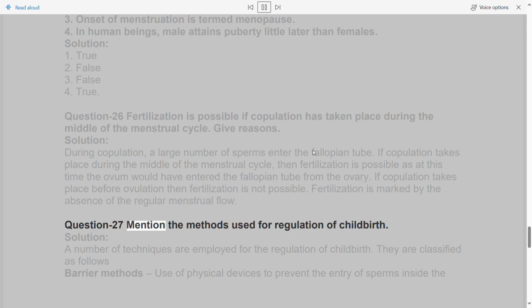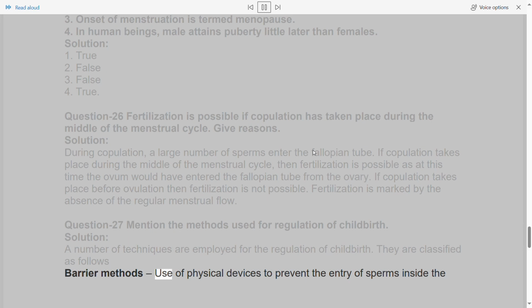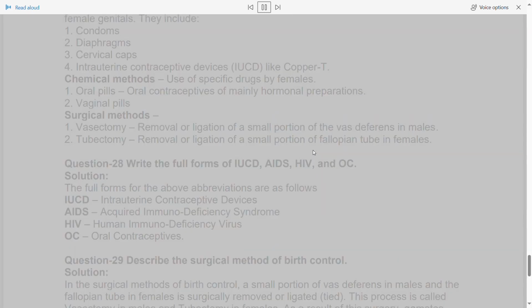Question 27. Mention the methods used for regulation of childbirth. Solution. A number of techniques are employed for the regulation of childbirth. They are classified as follows: barrier methods, use of physical devices to prevent the entry of sperms inside the female genitals. They include 1. Condoms, 2. Diaphragms, 3. Cervical caps, 4. Intrauterine contraceptive devices, IUCD, like copper T.